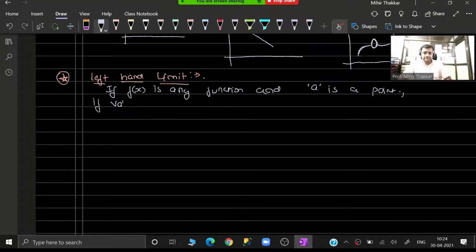if the value of x, that is the variable, whatever is in the question, generally we have the variable x, but sometimes you may be given y or maybe m or maybe h or maybe anything. So any variable, so I am saying the value of x approaches towards a